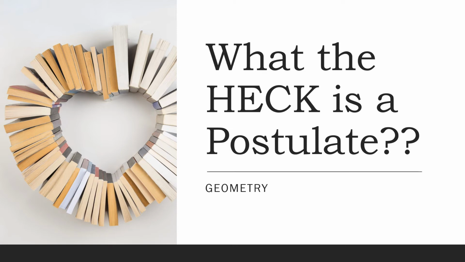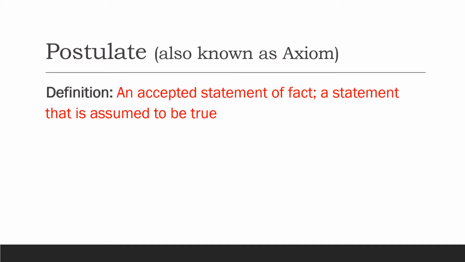So in geometry and in all math, really, we have these things called postulates. Postulates are an accepted statement of fact, a statement that is assumed to be true. Sometimes these are also called axioms, but we will probably just call them postulates. Basically in math, you have things that are assumed to be true.